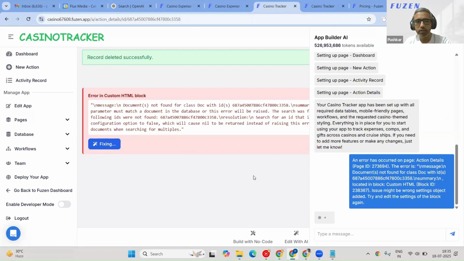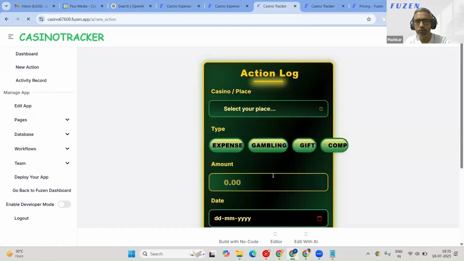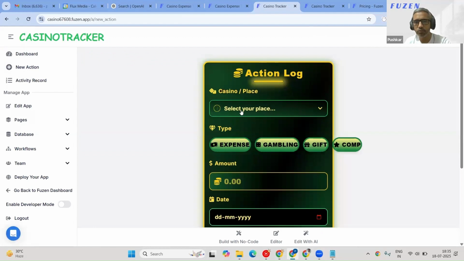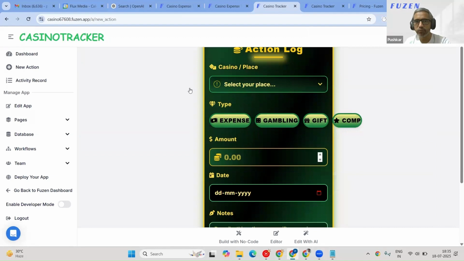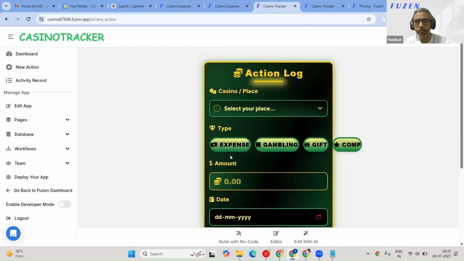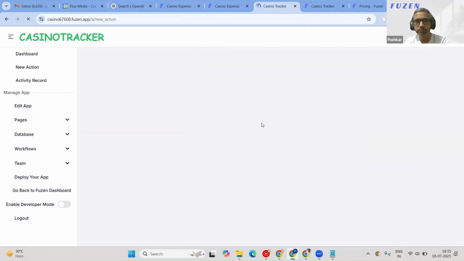But while it does that, maybe we can think about the styling, because I think it got most of the things right, apart from the styling, the look and feel. And then once the styling is fixed, we can also ask it to arrange the sequence. This is a simple thing, it will easily do that. Right, and we want that type field to be a drop down also. Okay, we can do that as well. So this form can be cleaned up. Yeah, the styling and the look and feel can be cleaned up.